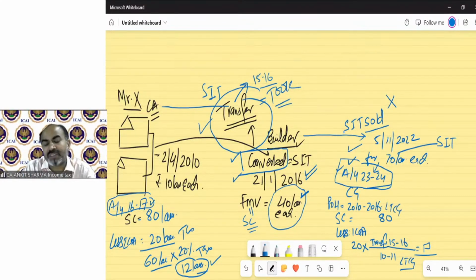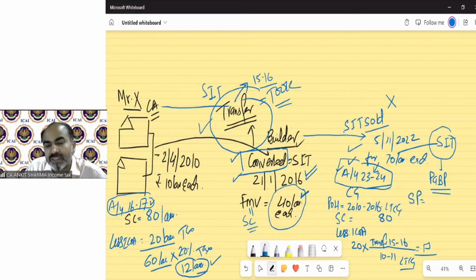But because we sold the stock, the examiner will also ask to calculate my PGBP income for the same year, because we have technically only found the capital gain income, not the PGBP. So we have to calculate the PGBP income also for this question. It's very, very simple. What is the sale price of the stock? That is 70 lakh each, so we sold 140 lakh rupees of stock. And what is the cost? It's very simple. What is the sale consideration under capital gain will be the cost for the PGBP.